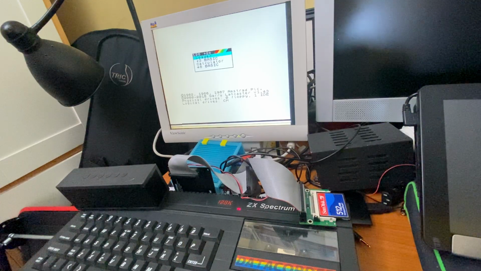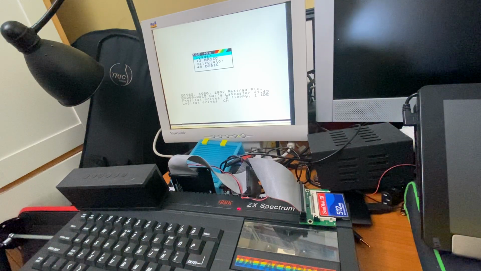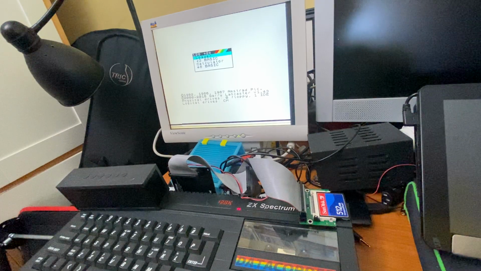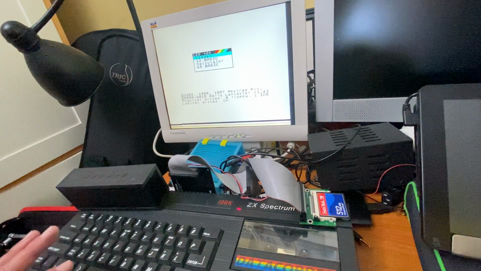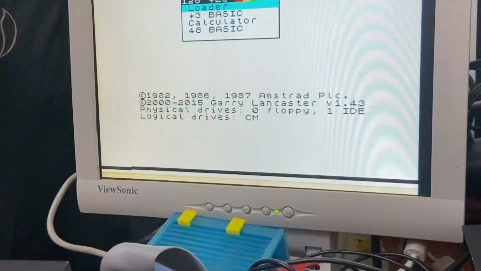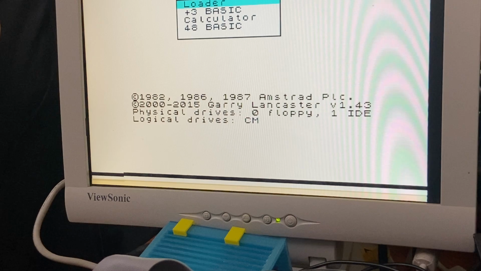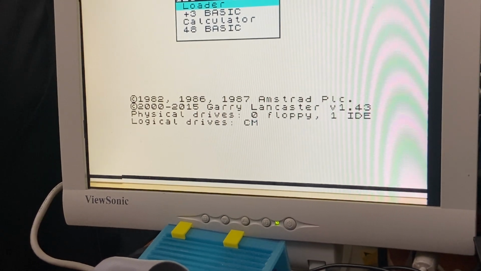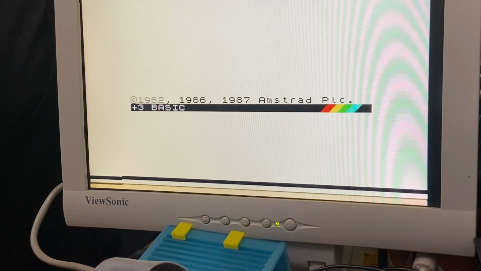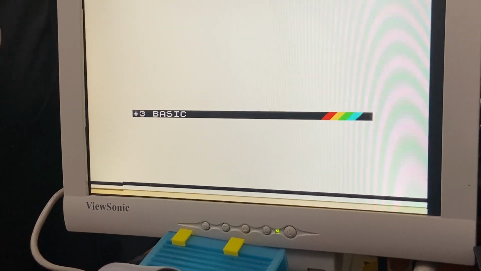So here's my initial setup. ZX Spectrum +2A upgraded to a +2E, which is what it says on the screen there. And it's showing up as a one IDE, the CF card. So let's go into BASIC, +3 BASIC. And then let's have a little look.